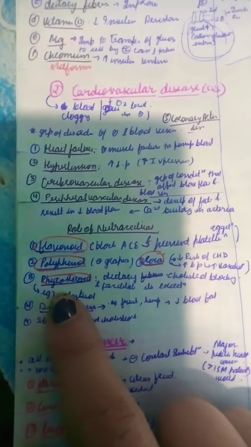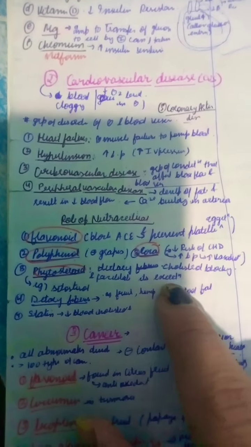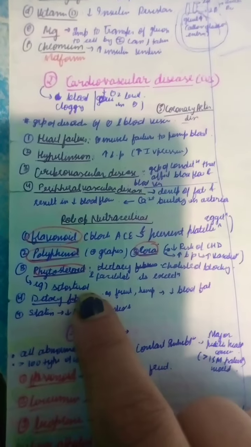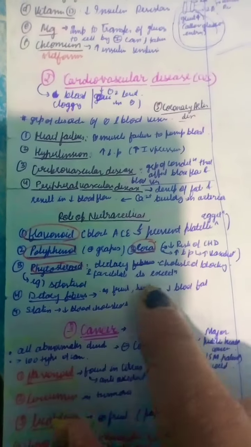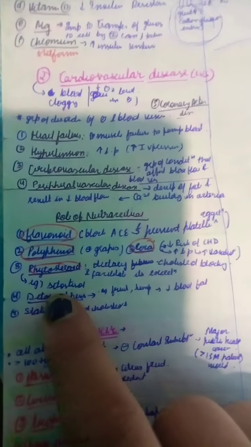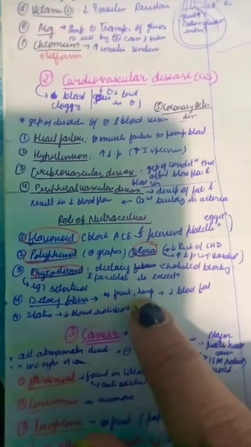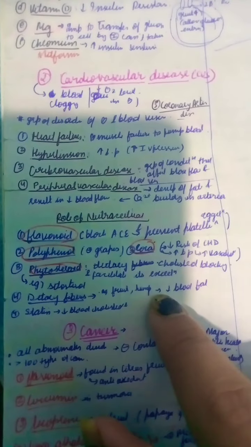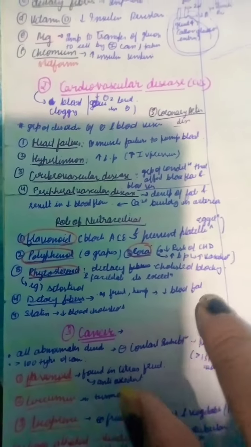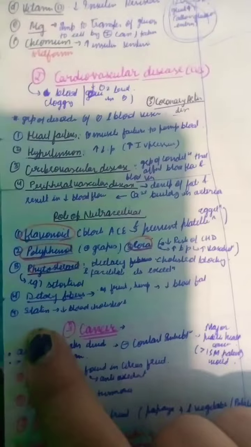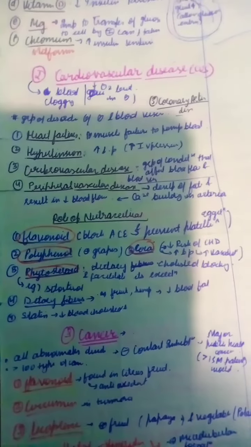Now, the phytosterols, like dietary fibers, act as a cholesterol blocking agent and facilitate cholesterol excretion. An example is sitosterol. Fourth is dietary fibers. They are present in fruit as well as hemp, and decrease the fat level. Fourth is statin, which decreases the blood cholesterol level.